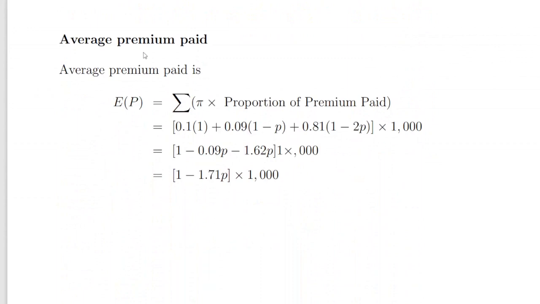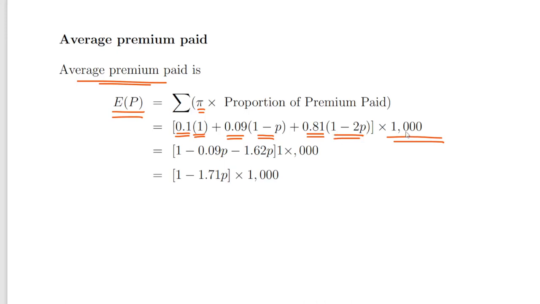So the average premium paid is, and I'm making up a notation for this, the probability times the proportion of the premium paid. There's a 0.1 chance you are at level 0, which means you pay 100% of the premium, or 1. There is a 0.09 chance that you are at level 1, which means your premium is 1 minus P. And then there's a 0.81 chance that you are at level 2, which means your premium is 1 minus 2P.